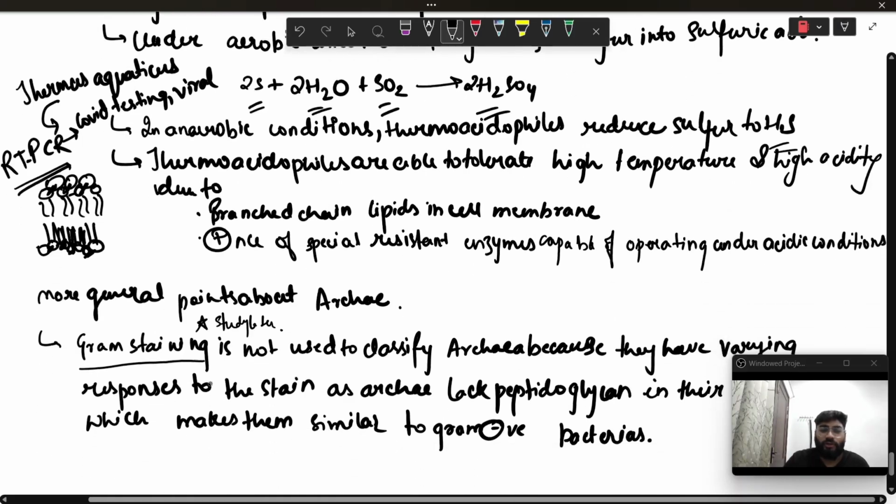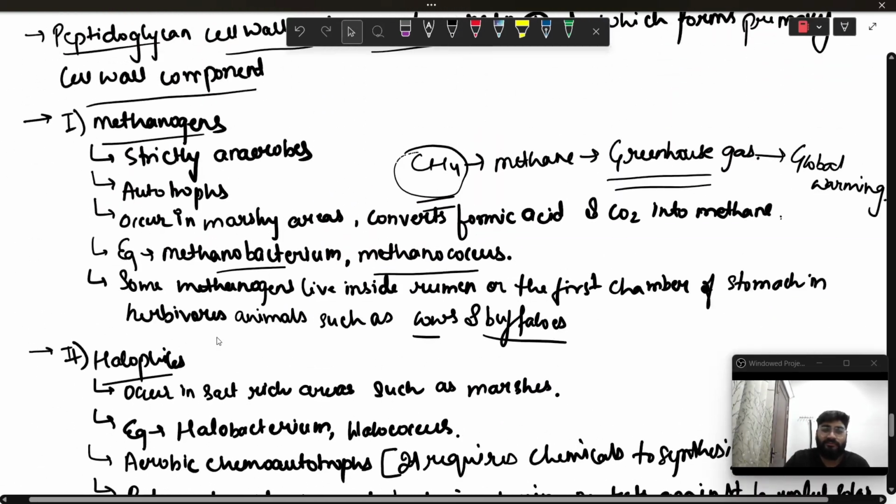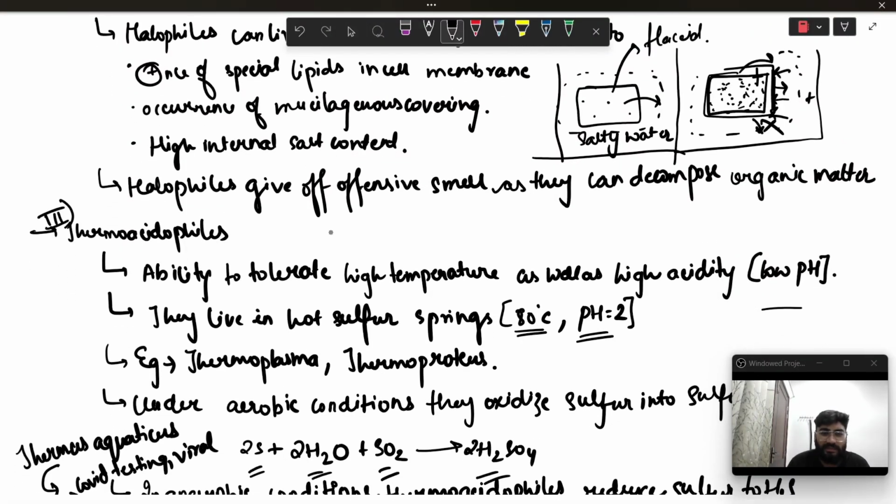So we have three categories: methanogens, halophiles, thermoacidophiles. We have a fourth category, but it is not really talked about. It is called psychrophiles. Psychrophiles are those bacteria that are able to survive in lower temperature, or freezing temperature.